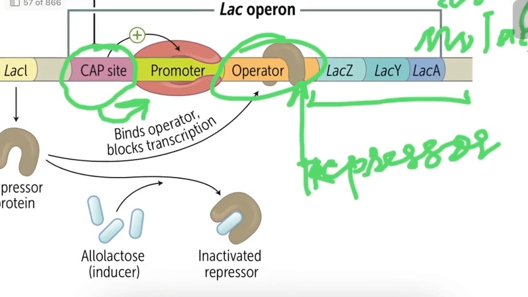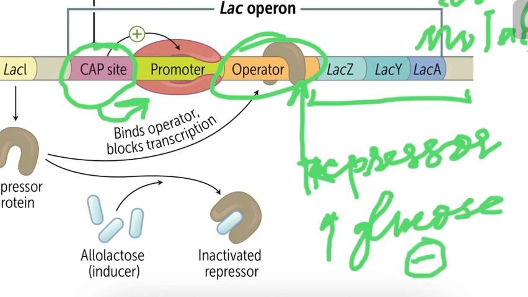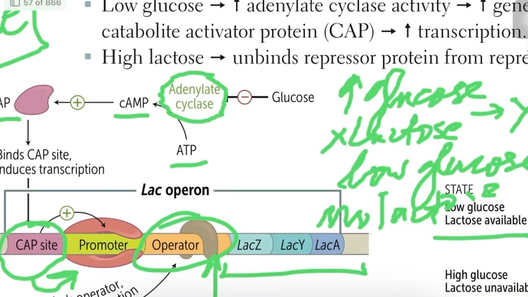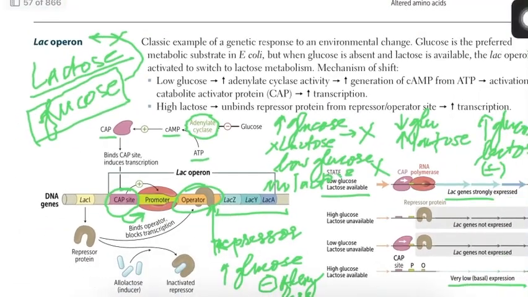So there are two ways. One is when you have high glucose. When you have high glucose, you have inhibition of the adenylate cyclase enzyme. And when you have lactose available, it unbinds the repressor protein from the operator site, with an increase in the transcription.